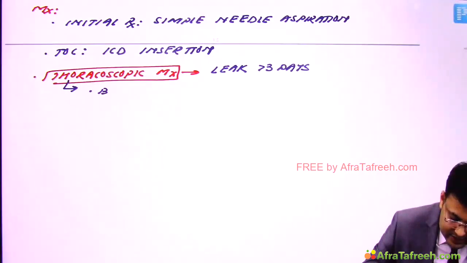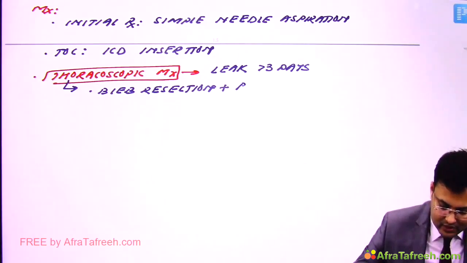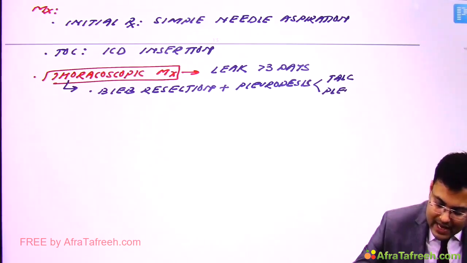Okay, so see, in which case is thoracoscopic management done? Whenever the leak persists for more than 3 days, right? And what do we do in thoracoscopic management? First bleb resection, and we perform the pleurodesis, right? So how is this pleurodesis done? We use TAC or we go for pleural abrasion.